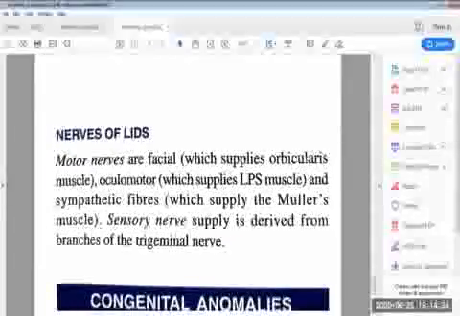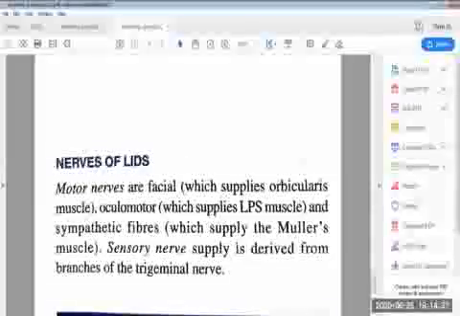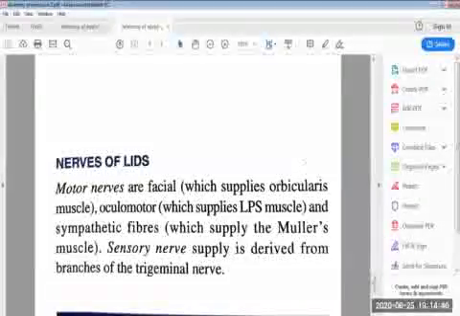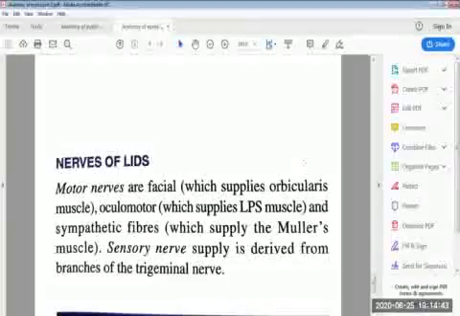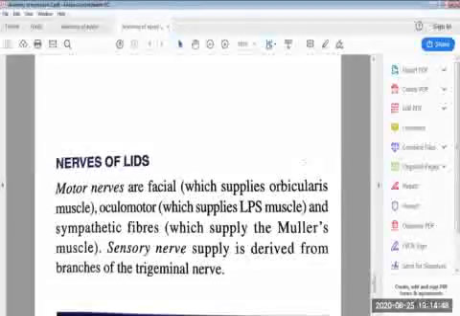Then the nerves of the lids. The motor nerves: the facial nerve supplies the orbicularis oculi muscle, the oculomotor nerve supplies the levator palpebrae superioris muscle, and sympathetic fibers supply Mueller's muscle. The sensory nerve supply is derived from branches of the trigeminal nerve, the fifth cranial nerve. So here completes the anatomy of the eyelid.